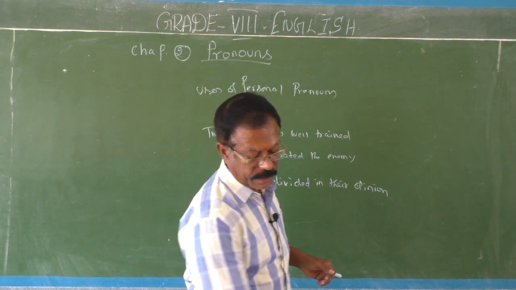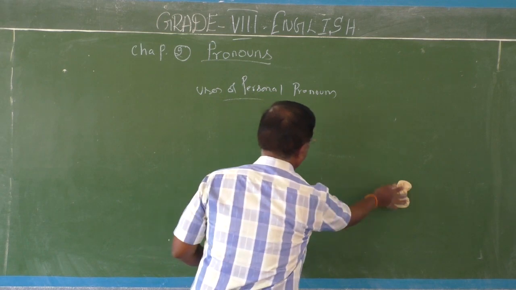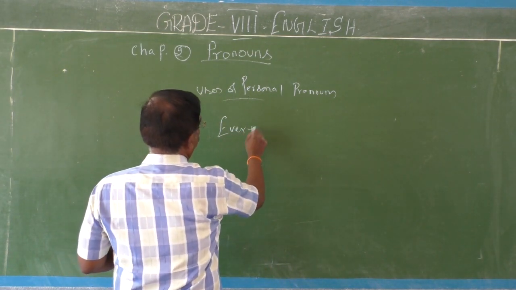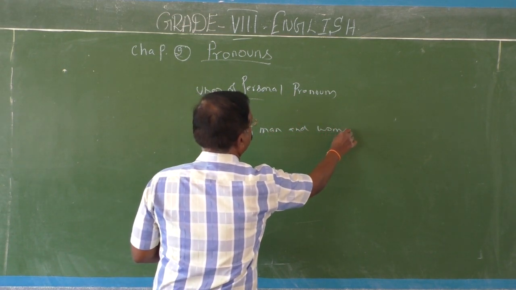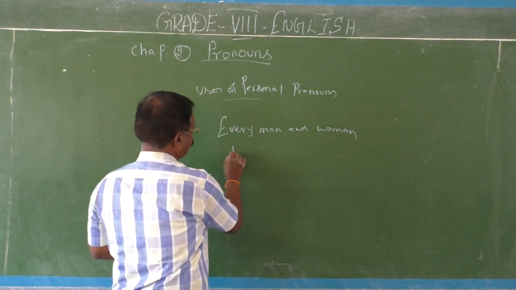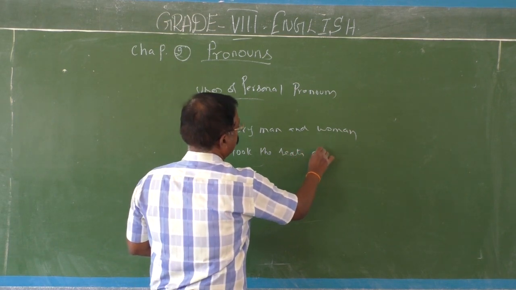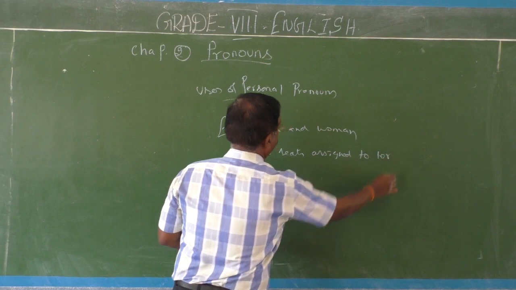Every man and woman took the seats assigned to her.